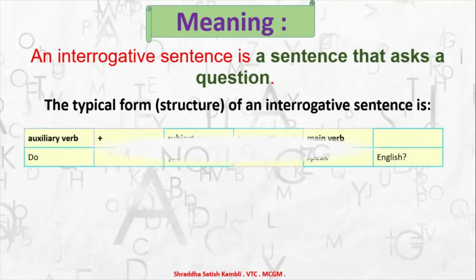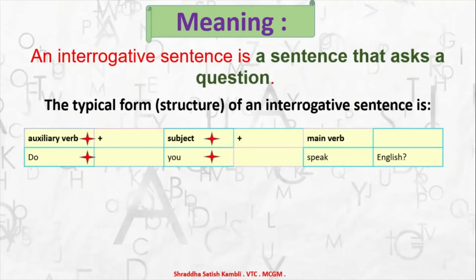So here you have the first one. There will be an auxiliary verb. Okay, for example, the word do, which is an auxiliary verb, a helping verb. There could be a subject in the sentence. In this example, you have the subject: do you. So you is the subject, do is the auxiliary verb.